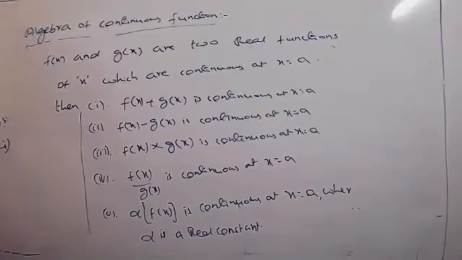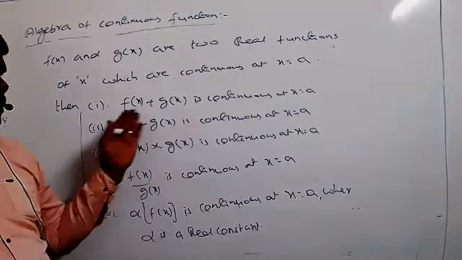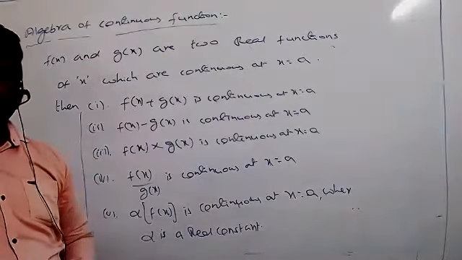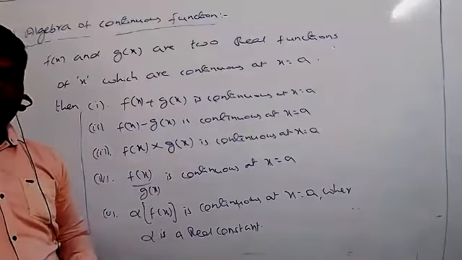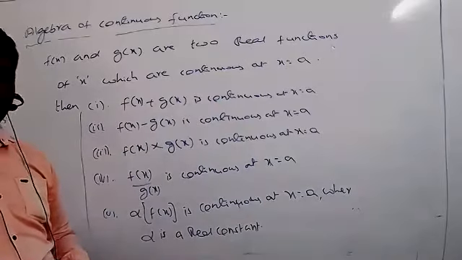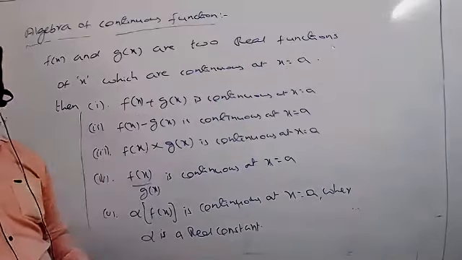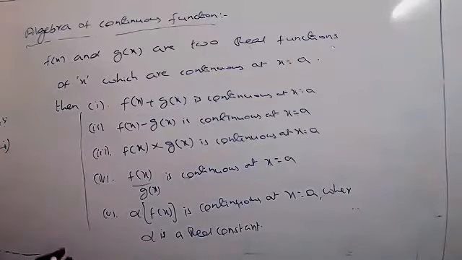Suppose we have to find whether f is continuous at x equal to a. Now, the limit will be existing. Already they are telling very clearly that this is continuous at x equal to a. But continuity means the limit will be existing. That means the limit as x extends to a of f must be equal to f of a, plus g of a. We know very well that one. So the same condition you can take here.